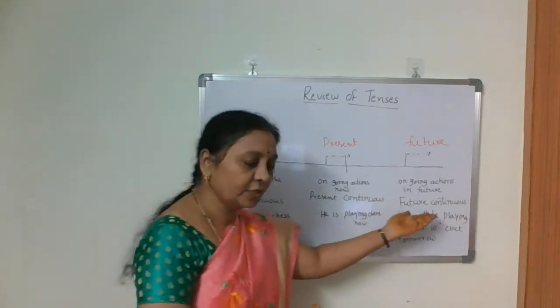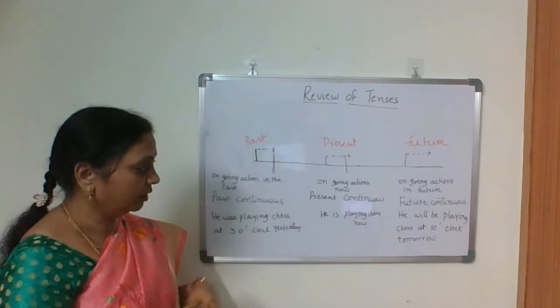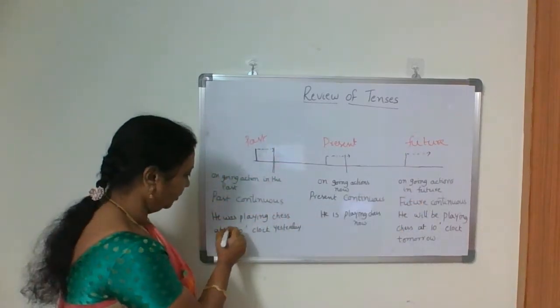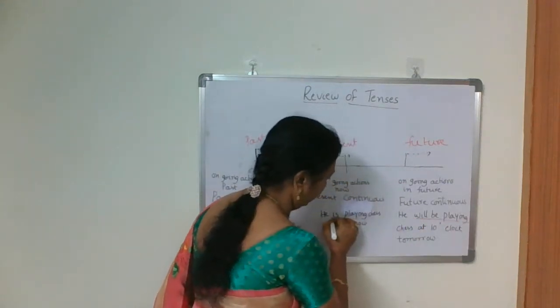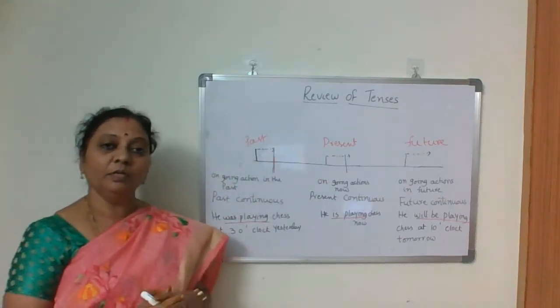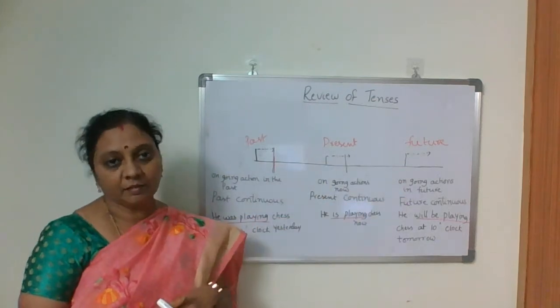Then what about future continuous tense? Ongoing actions in the future. Okay, he will be playing chess at 10 o'clock. Will be playing at 10 o'clock tomorrow. Tomorrow at 10 o'clock in the morning, he will be playing chess.